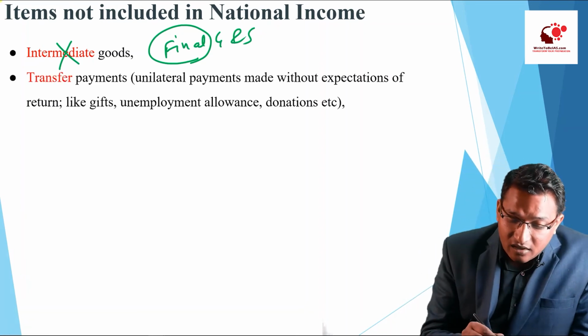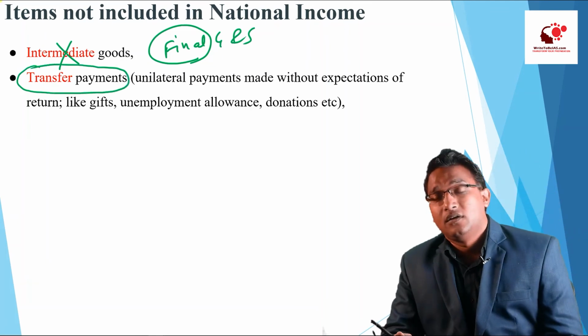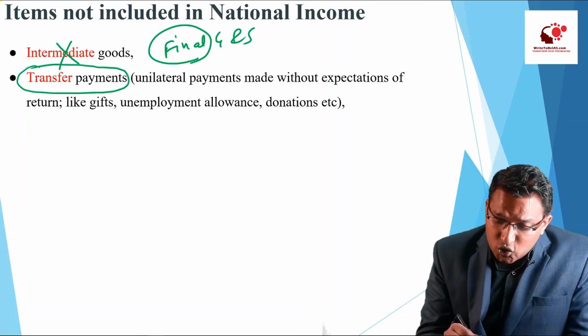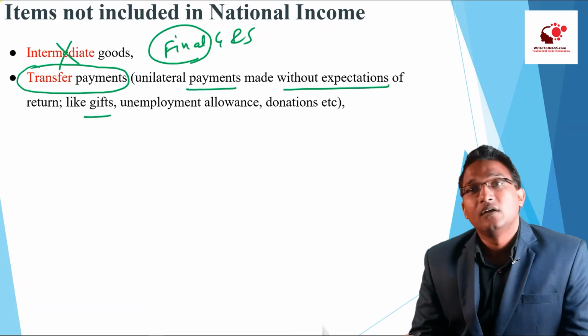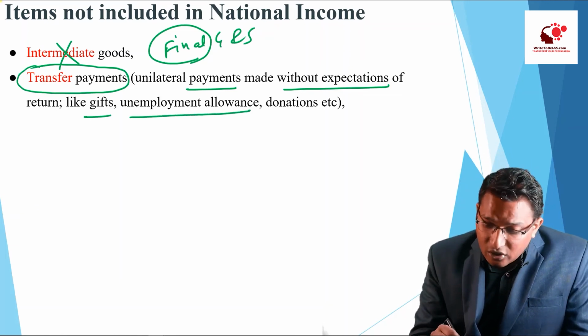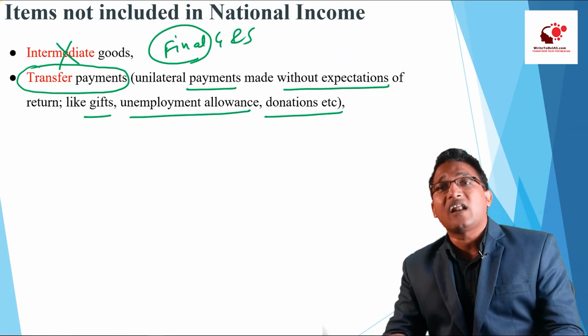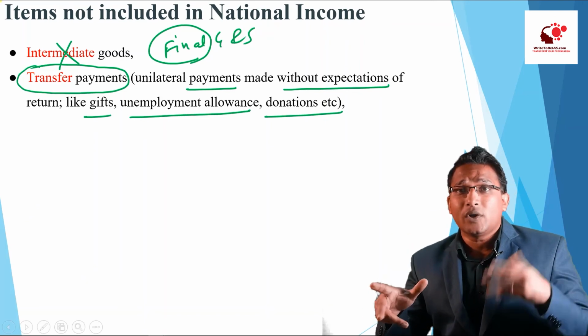Then second, transfer payment. We don't consider transfer payment. Transfer payments are those payments which are made without expectation. For example, gift, unemployment allowance, donations. So these transfers are just a change in the pocket of one person to another person.